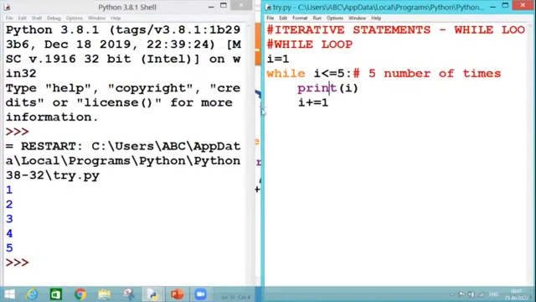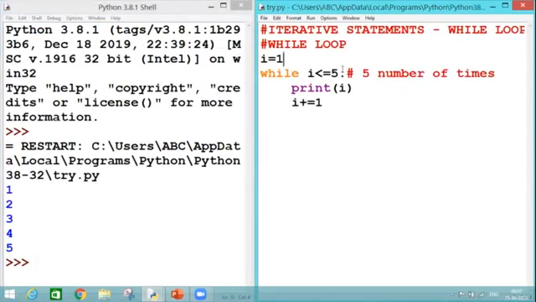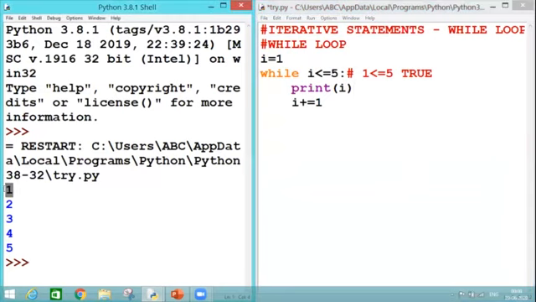The first time, I is 1. Once it comes to my while loop, it will check the condition whether 1 is less than equal to 5 or not. And the condition is true. So if the condition is true, we are entering into the loop and we are printing the value of I. Right now my I is 1, so my output is 1.